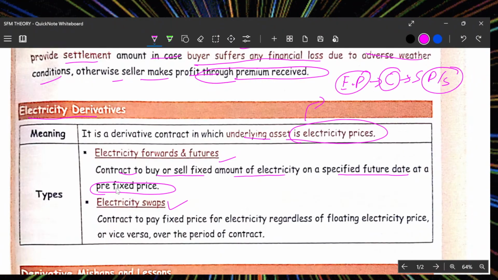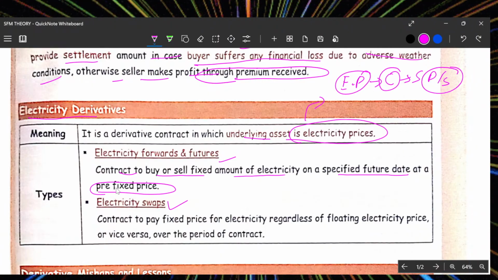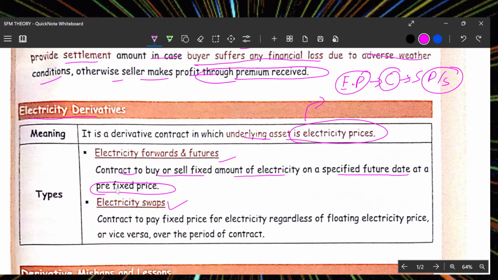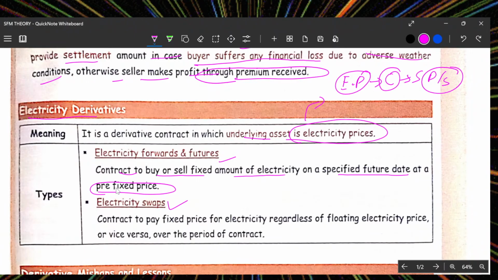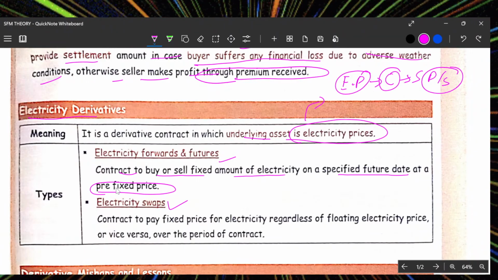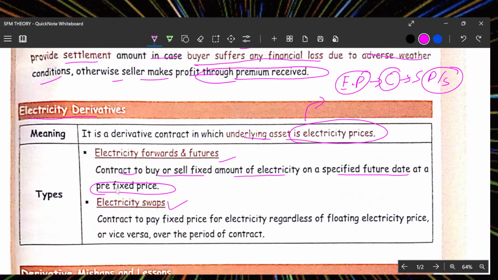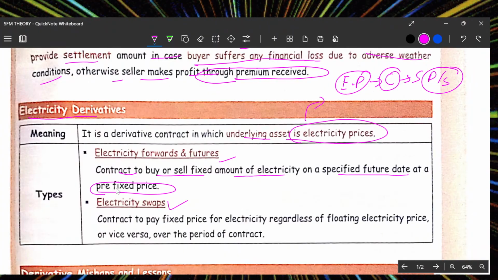But if the demand for electricity is increasing, the public companies who require electricity can trade this bond. That is, I have the credit of this electricity, you can buy it, or you can say, I want this many units of electricity next month, so I'm ready to pay this much amount. In such a way, buying and selling of electricity happens. This is why we have electricity derivatives.